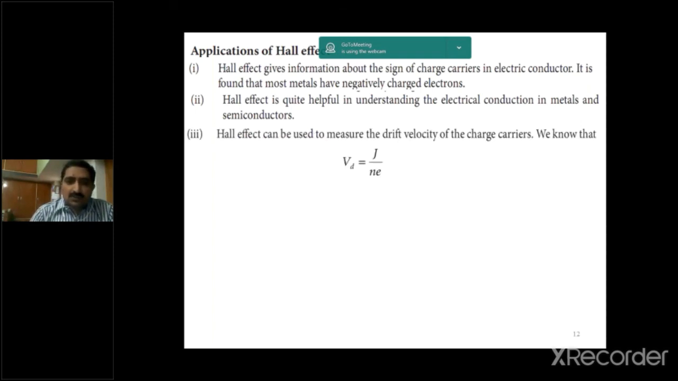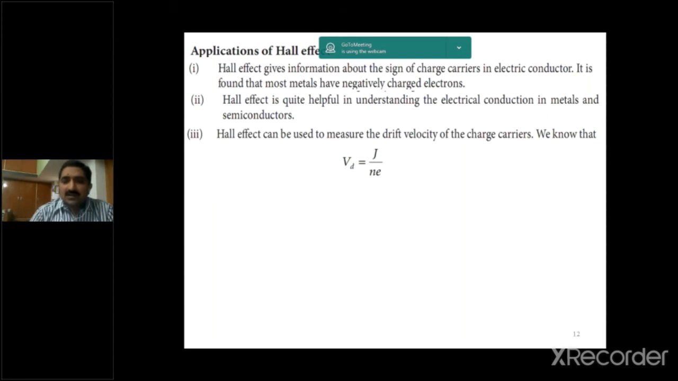In an electric conductor, it is found that most metals have negatively charged electrons. In metals, only electrons are available; there is no case of holes. The Hall effect is quite helpful in understanding electrical conduction in metals and semiconductors. The Hall effect can be used to measure the drift velocity of charge carriers.